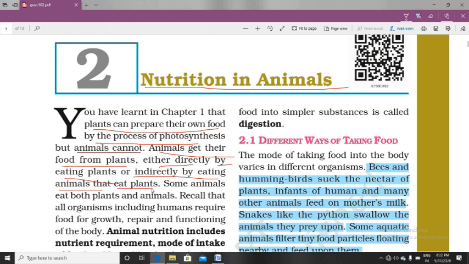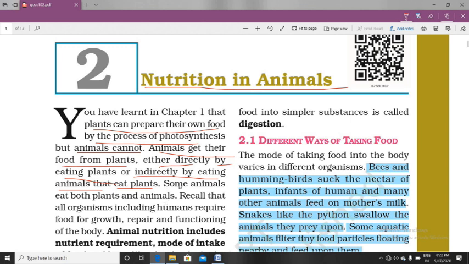As I told you in the last chapter about the food web, grass is eaten by insects, insects are eaten by frogs, and frogs are eaten by snakes. The snake does not eat plants, but indirectly it also depends on plants, because without plants insects and frogs cannot survive.